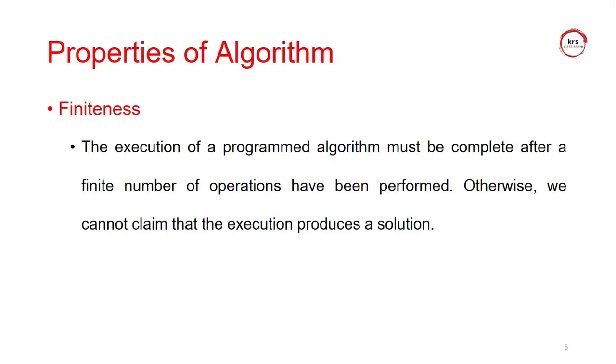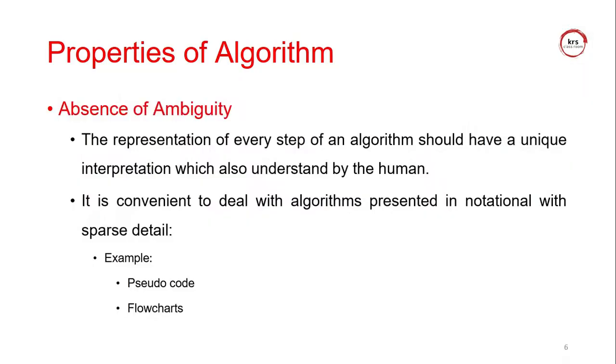What is finiteness? The execution of the algorithm must be complete after a finite number of operations. That means a finite number of steps. So a particular operation or process is going to complete within a number of steps. That is finiteness. It should not exceed n number of steps to solve the problem. It should be a countable number, a finite number of operations.